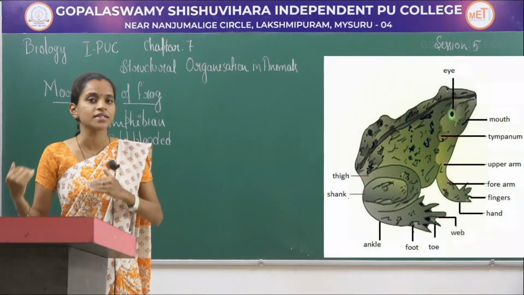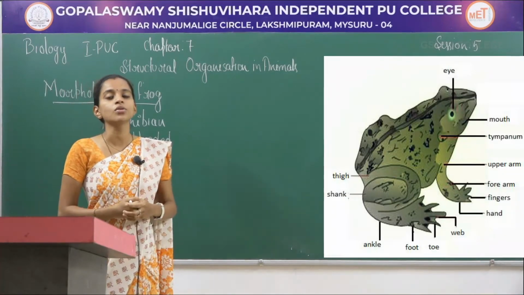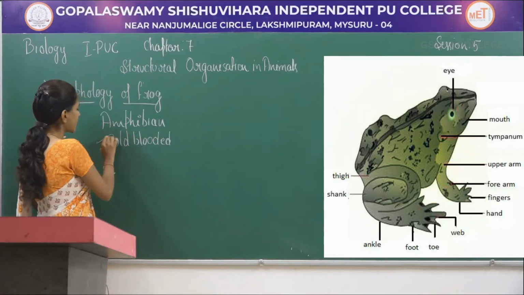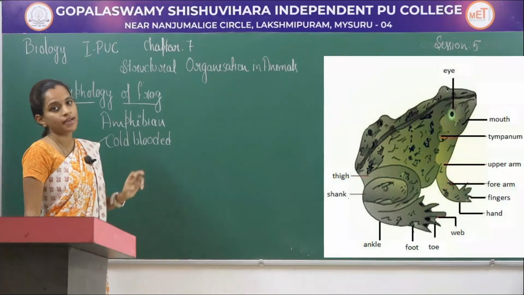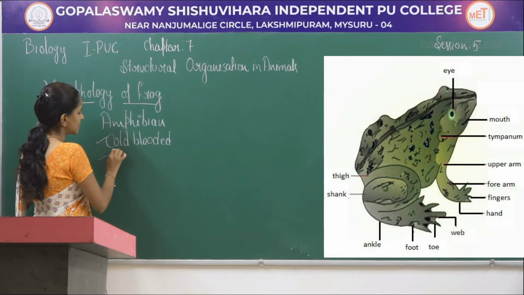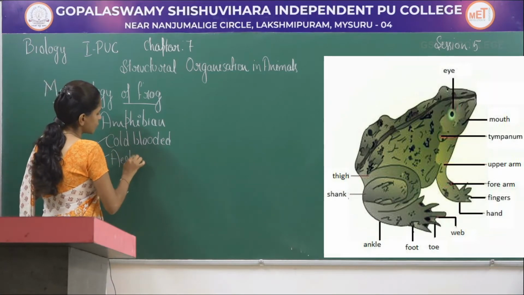That means if it is reduced, the internal environment also starts to get reduced. That is one of the important character. These are cold-blooded organisms. Next is they have a special characteristic of aestivation.